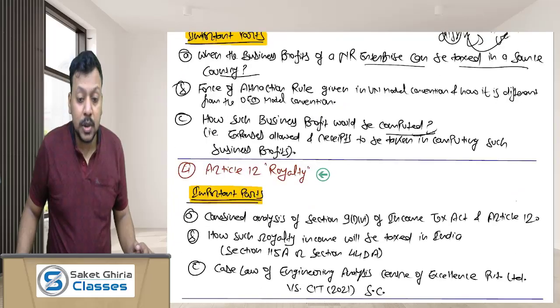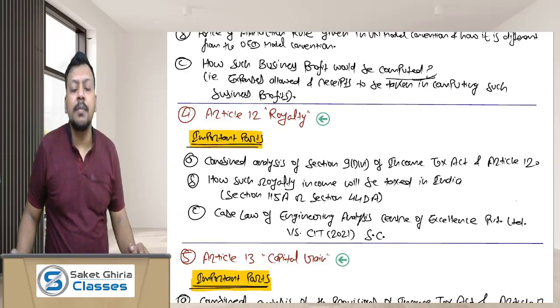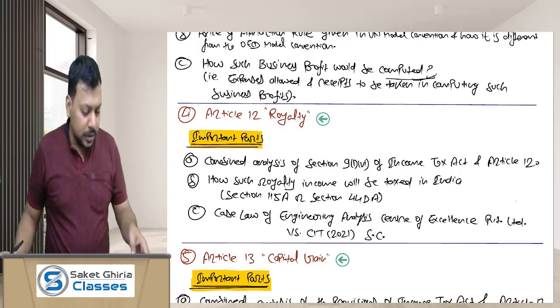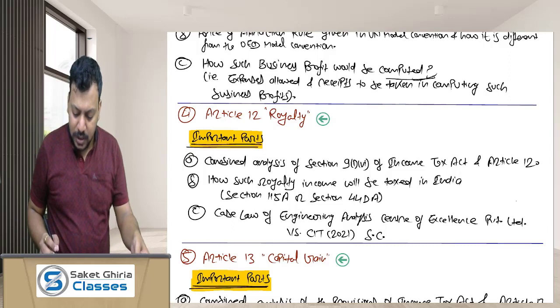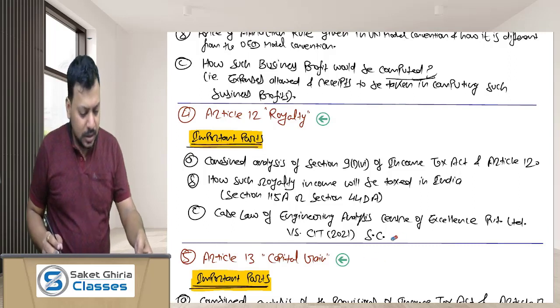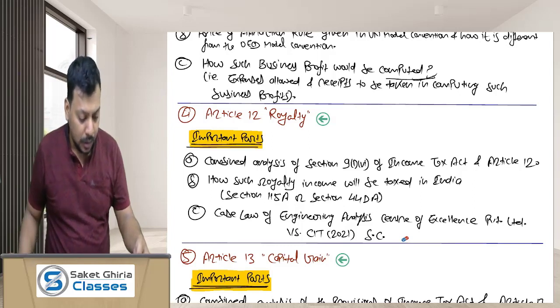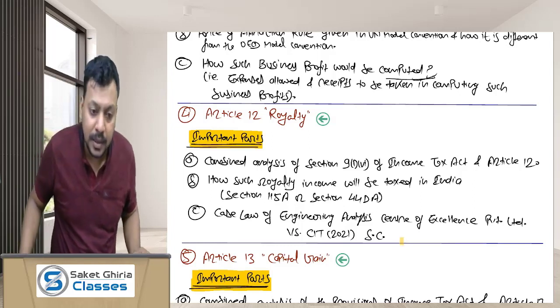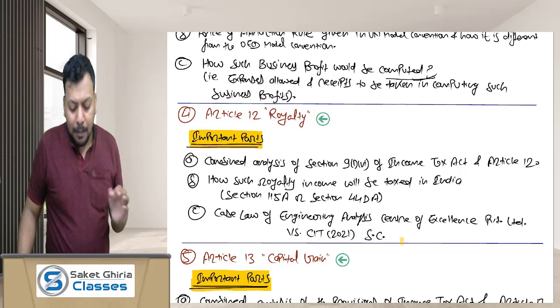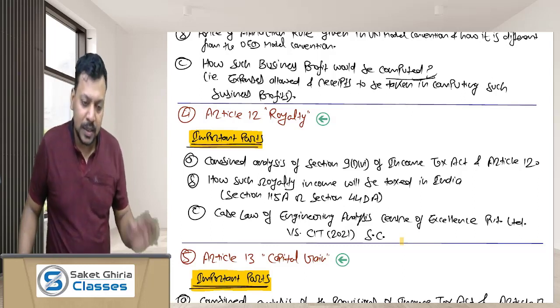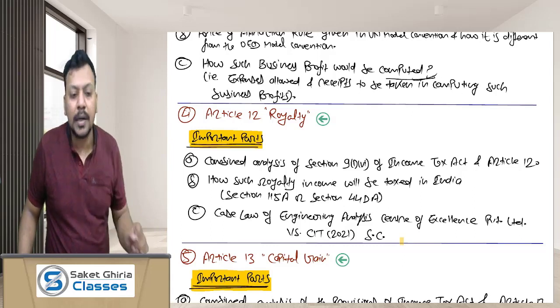Moving ahead, Article 12, royalty. Again, very important article. And after the case of Engineering Analysis Centre of Excellence Private Limited versus CIT, this article became very important. Okay, so what are the important areas that you should be concerned about? Combined analysis of section 9(1)(vi), which deals with royalty as per the Indian Income Tax Act, and Article 12.